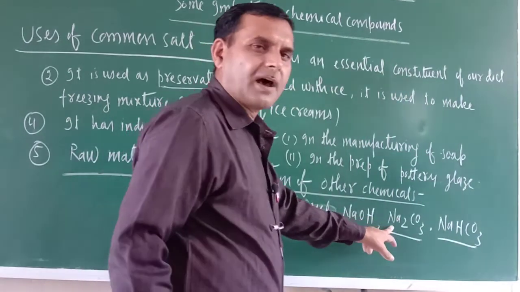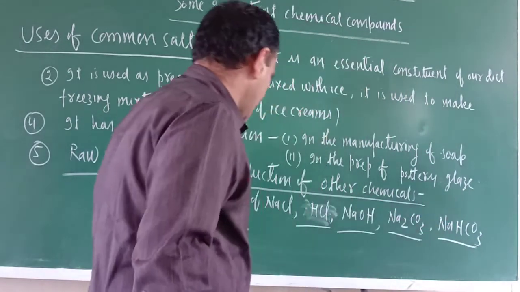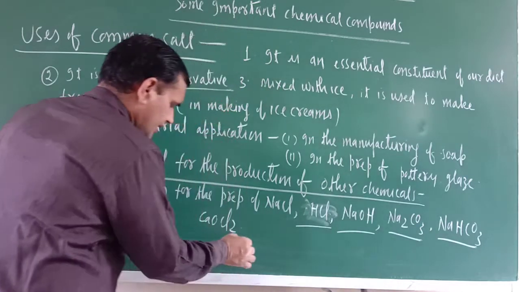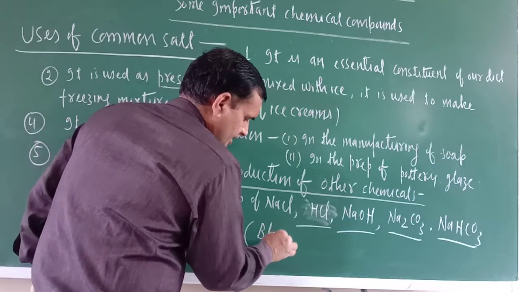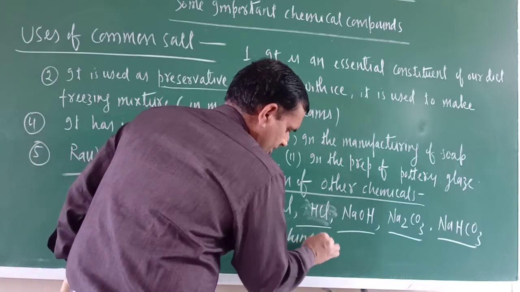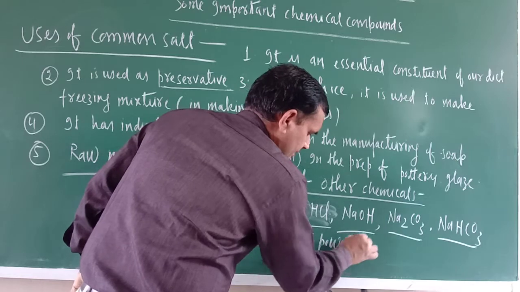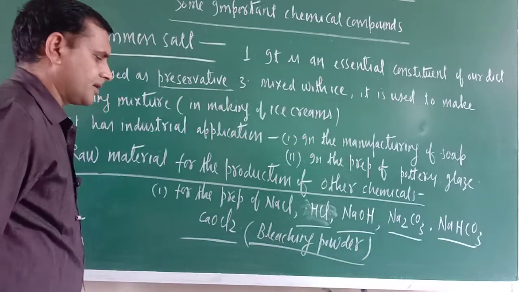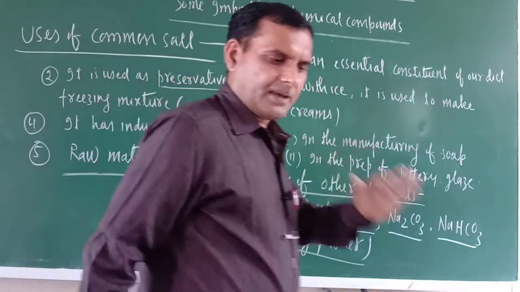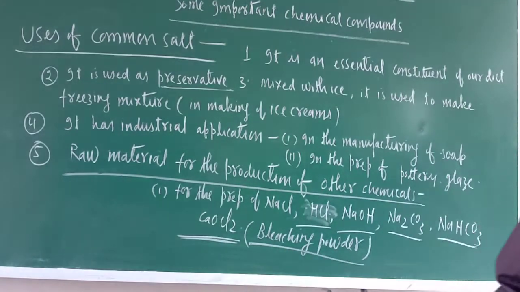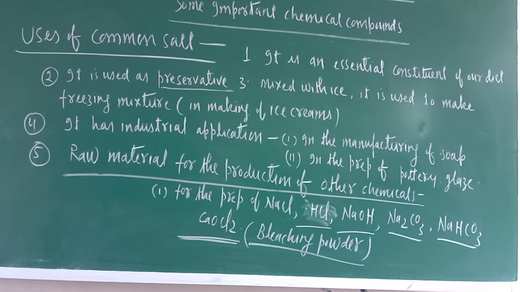Na2CO3 means sodium carbonate. This is sodium bicarbonate. This is sodium hydroxide. This is bleaching powder. What is this one? Bleaching powder. Okay. Have you got this one or not? So these are some of the chemical compounds which are prepared with the help of sodium chloride. Okay.